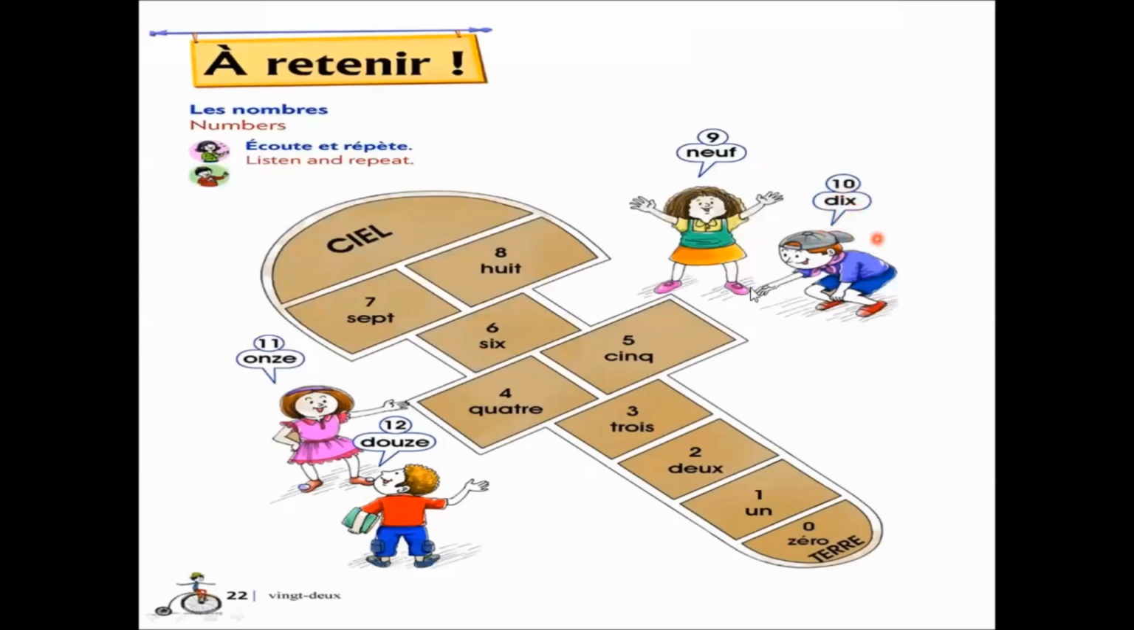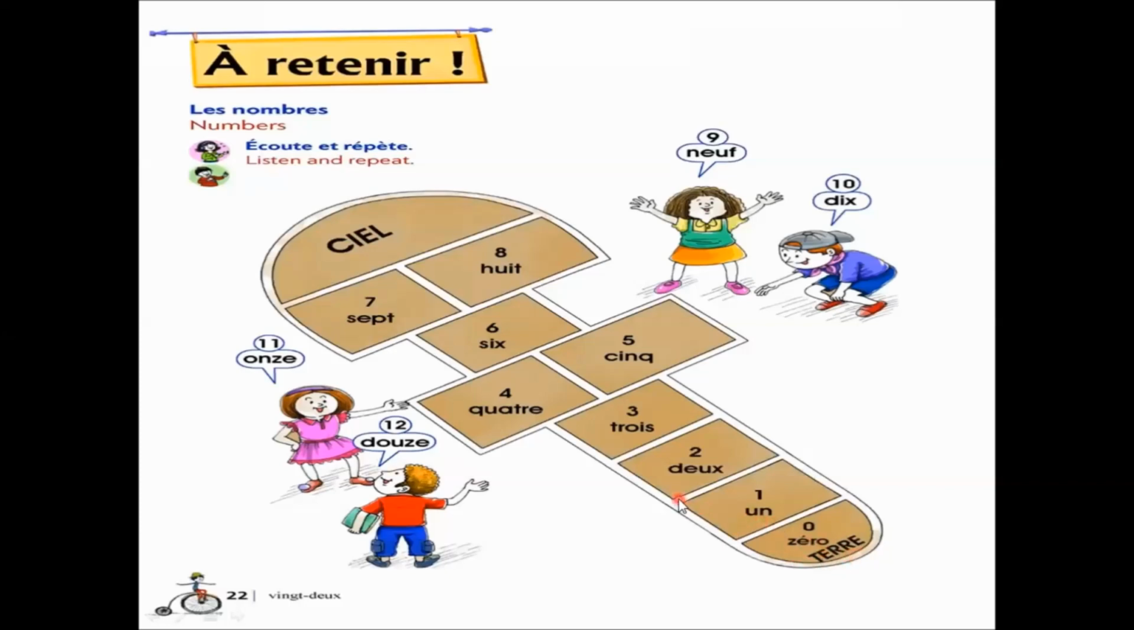Number 10 is dix. Number 11 is onze. The pronunciation of O and N is on. Onze. This is douze. The pronunciation of O and U is oo. So this is douze. Douze. Let's see one more time.